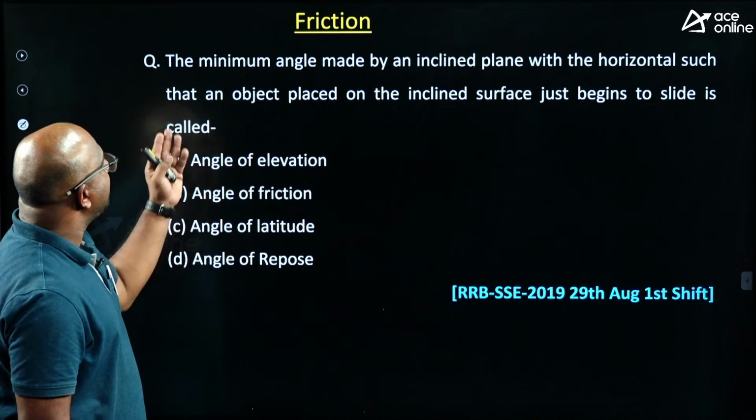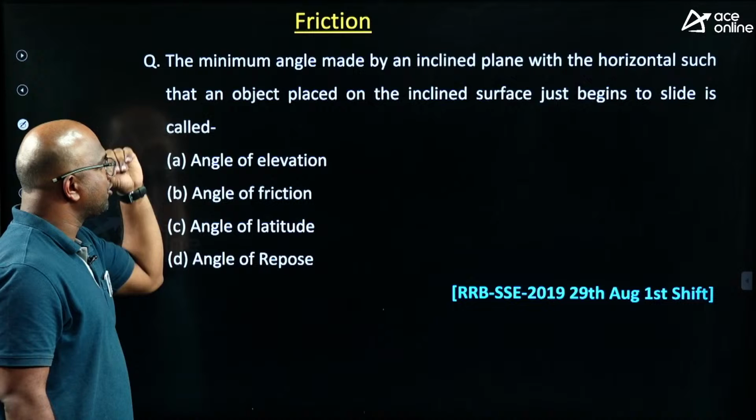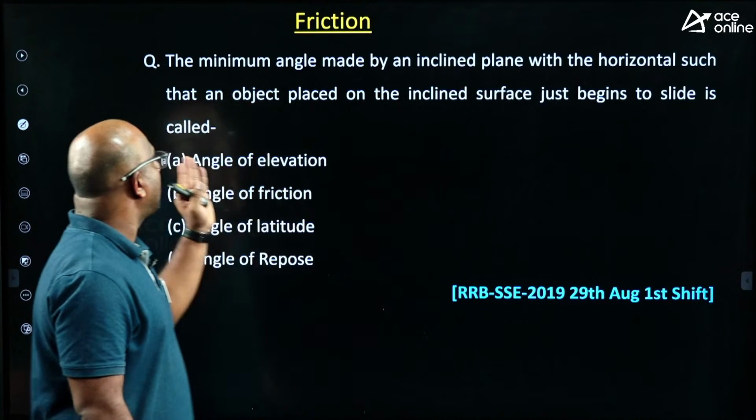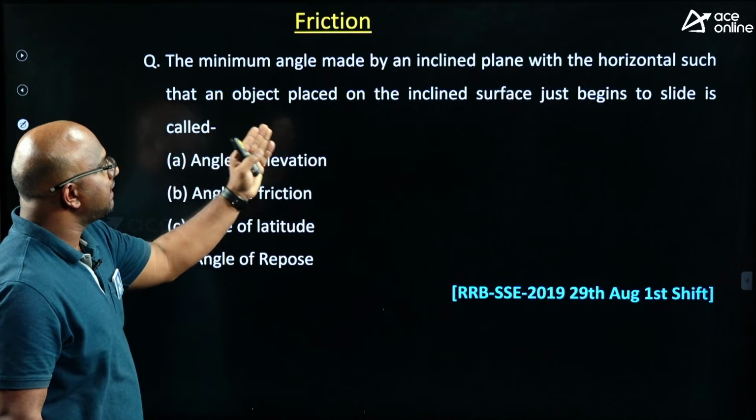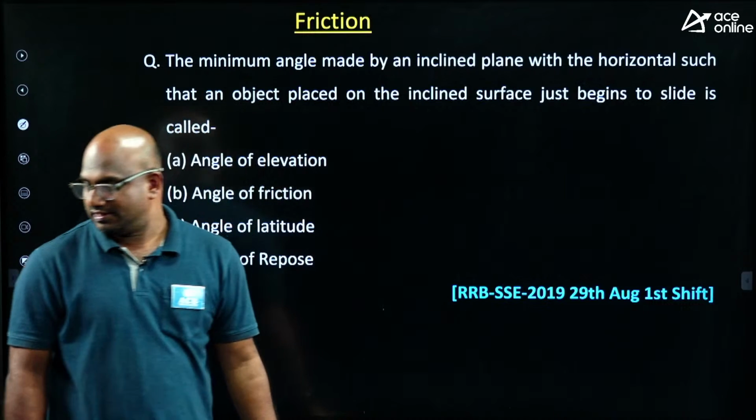Next, the minimum angle made by an inclined plane with the horizontal. Yes, this is a good question, guys. The minimum angle made by an inclined plane with horizontal such that an object placed on the inclined surface just begins to slide is called, tell me, guys, is called, tell me.